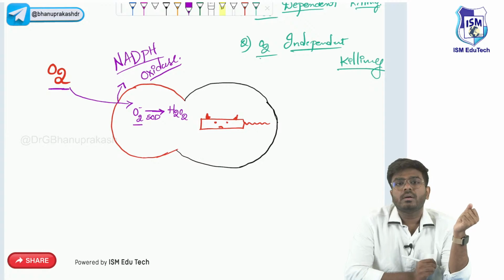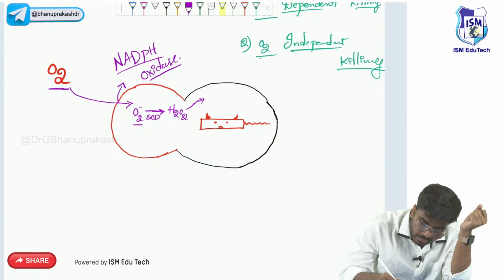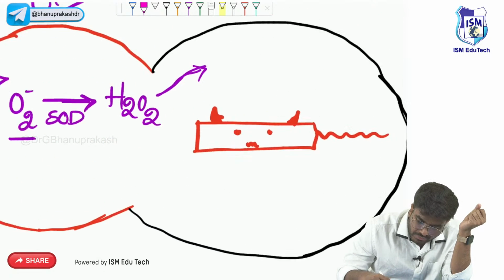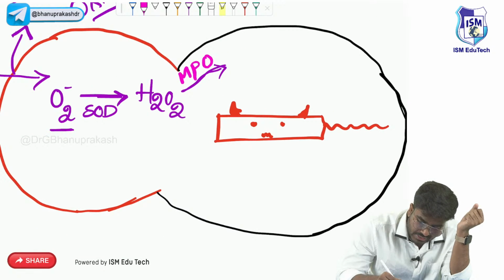That's hydrogen peroxide, which is also a free radical. But even this hydrogen peroxide is not powerful enough to kill the bacteria. Now this H2O2 is going to be converted into something very, very powerful with the help of an enzyme called myeloperoxidase. This myeloperoxidase is an enzyme.